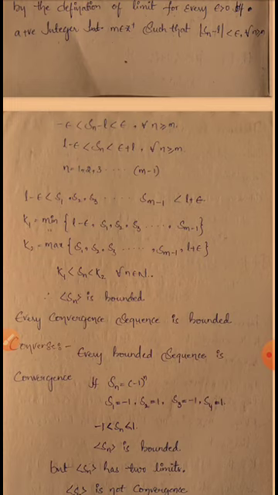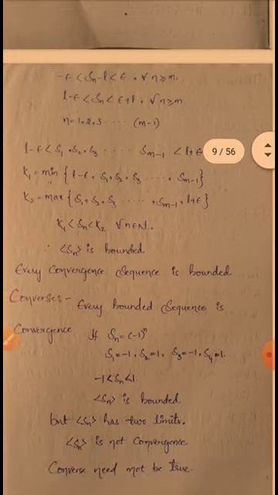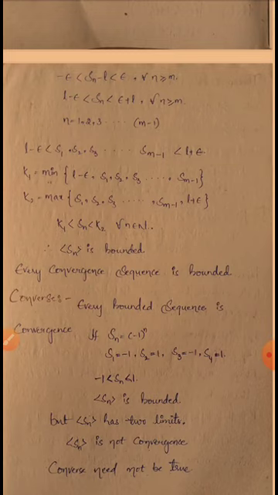In this, L minus epsilon belongs to which set? K1, and L plus epsilon belongs to K2. So in place of L minus epsilon write K1, and in place of L plus epsilon write K2. So Sn has an upper bound and a lower bound. So Sn is bounded. That is nothing but every convergent sequence is bounded.